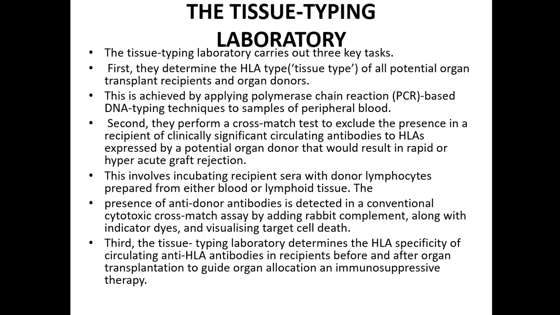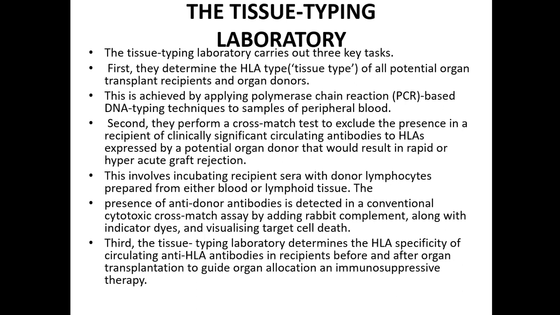This involves incubating recipient sera with donor lymphocytes prepared from either blood or lymphoid tissue. The presence of anti-donor antibodies is detected in a conventional cytotoxic cross-match assay by adding rabbit complement along with indicator dyes and visualizing target cell death.